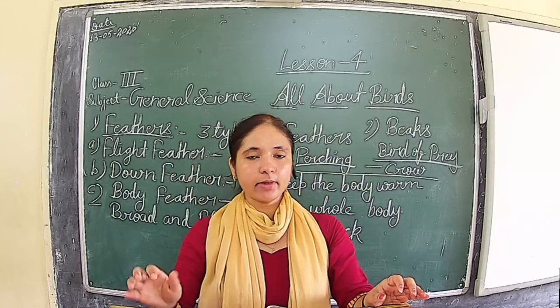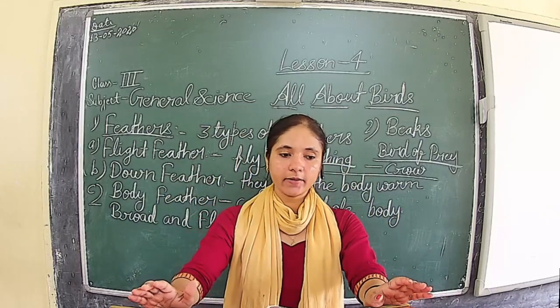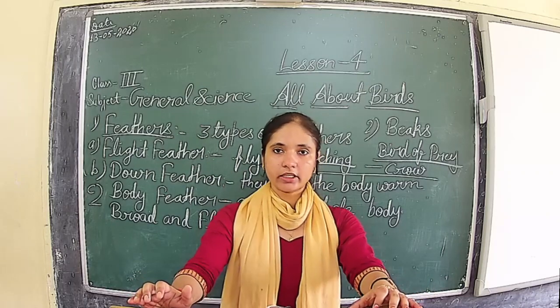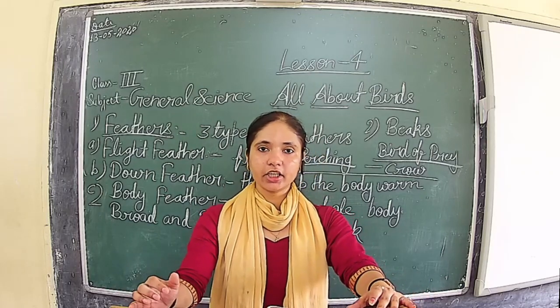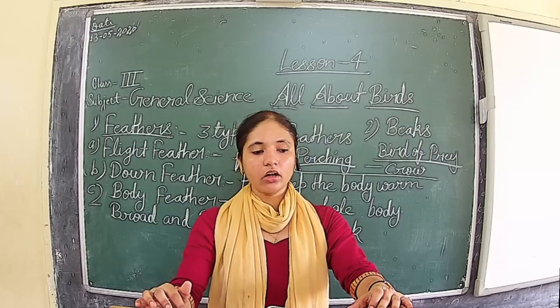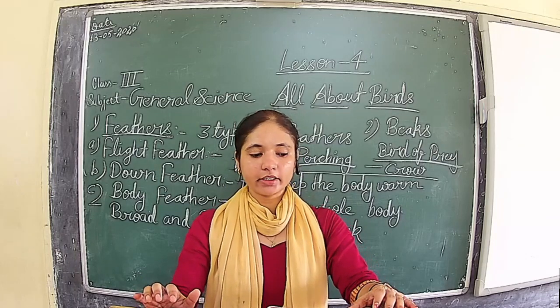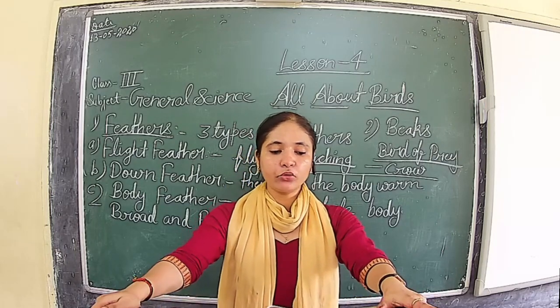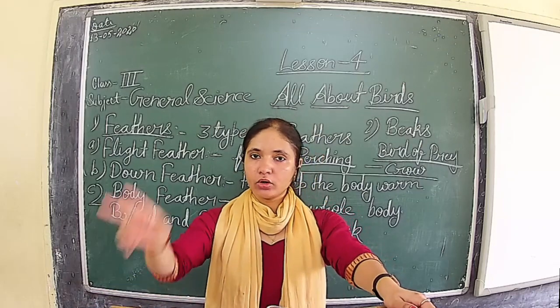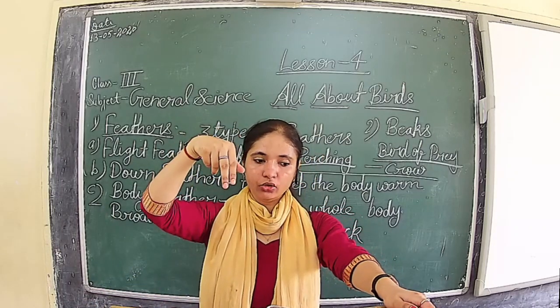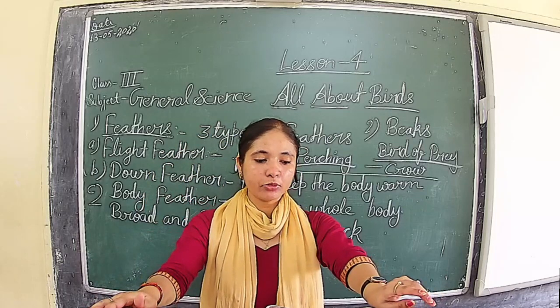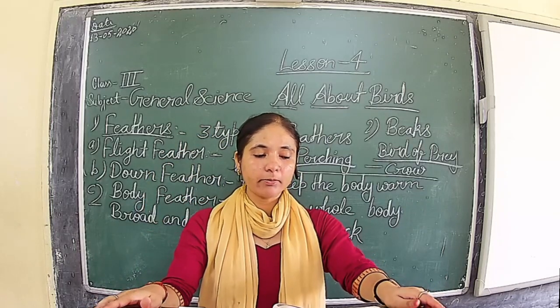Next is the climbing bird. From the name only it is clear. The fourth type of bird we are learning now on the basis of feet and claw is the climbing bird. A climbing bird has two front toes and two hind toes. The hind toes enable them to climb up trees without falling backward.